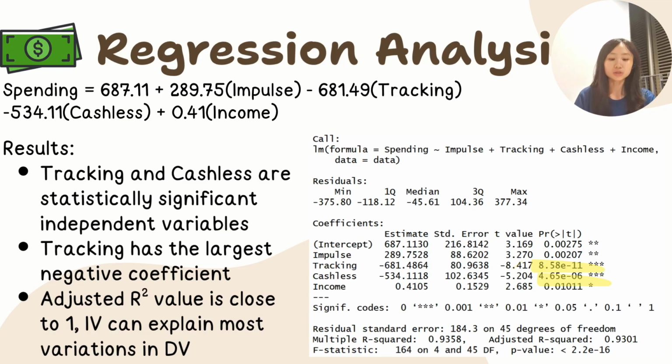Interestingly, cashless payments show a negative coefficient, meaning in our data, using cashless methods is linked to lower spending, not higher. That's counterintuitive, but statistically significant. Finally, the adjusted R-squared is 0.93. That means our four independent variables explain 93% of the variation in spending. However, this is possibly due to overfitting as the data is generated by AI.